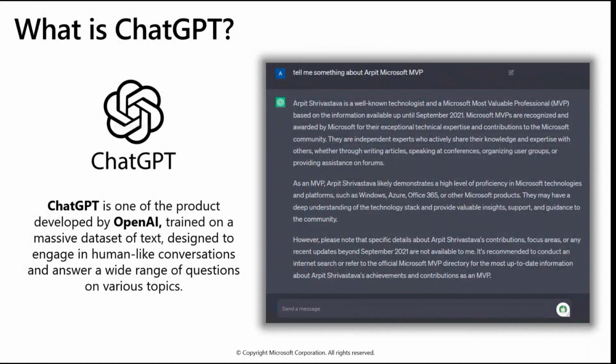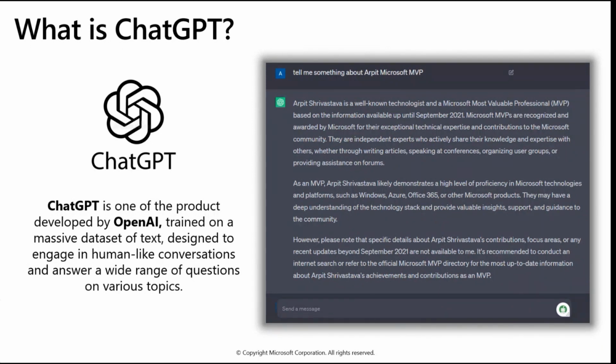So in the example, in the picture I have shown you, I have simply asked ChatGPT to tell me something about Arpit Microsoft MVP. Obviously, the chatting application is just a UI. It cannot do anything unless some process engine is working in the background. So what is this process engine? That process engine is nothing but the AI model.